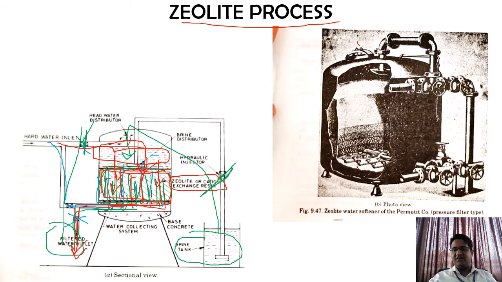Now if I come to this particular figure, you can see this is made up of metal. Basically here we'll have these medias. From the top there will be water coming in, and it is going to pass through that. These are the under drainage systems, so from here it is collected and can be taken out over here. So this is how the zeolite process works.